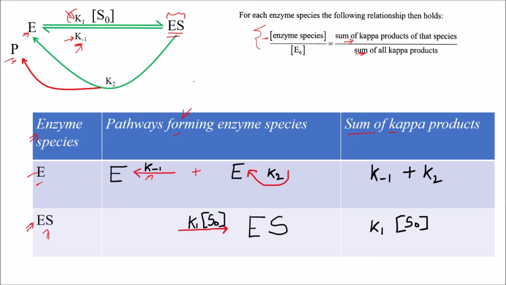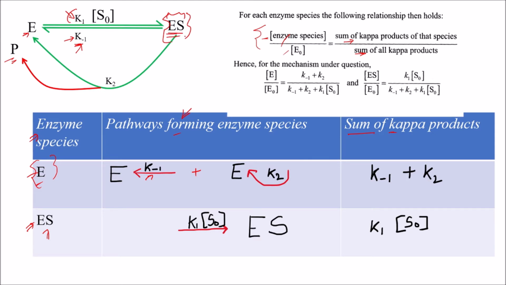Now, if you remember our previous classes on the Michaelis-Menten equation, we focused on the intermediate product ES, which was the determining step. So here also there will be no use in taking the total enzyme E naught, because it will cancel out and become equal to 1. So I will take the intermediate enzyme species ES, and ES will be the main focus.